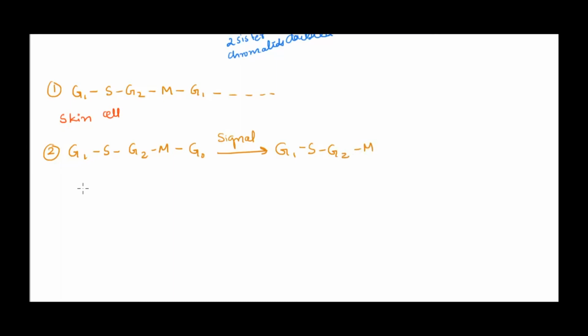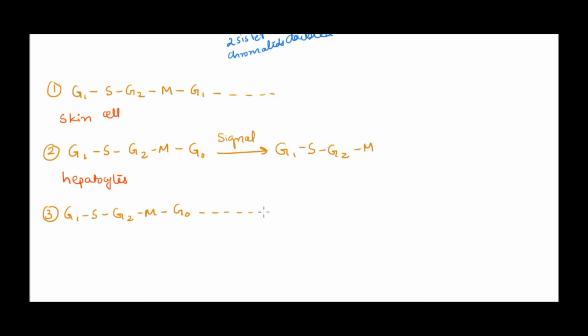Such cells, for example, are hepatocytes, liver cells. The liver can regenerate if needed. So hepatocytes are one example which can enter G0, and when the proper signal is given, they will come back to G1 phase.